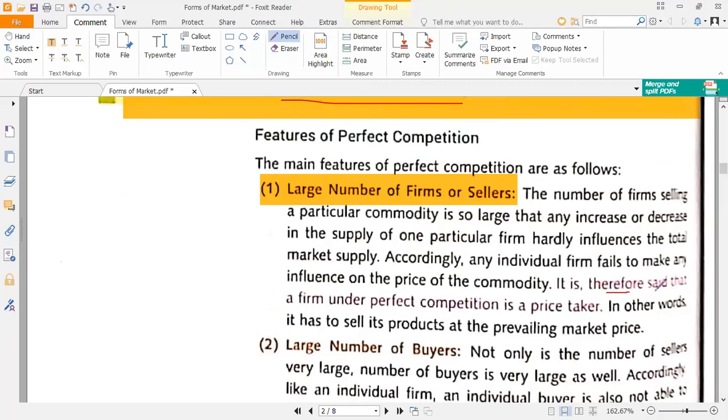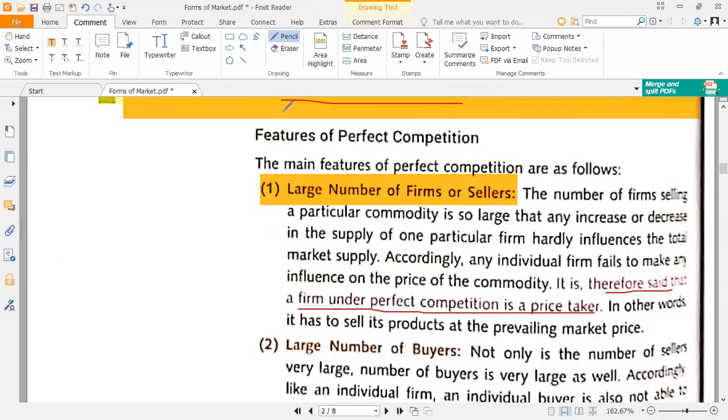A firm under perfect competition is the price taker. What do you mean by price taker? Price taker means whatever the price is decided by the market forces, that is demand and supply, that price is to be accepted by the firm.